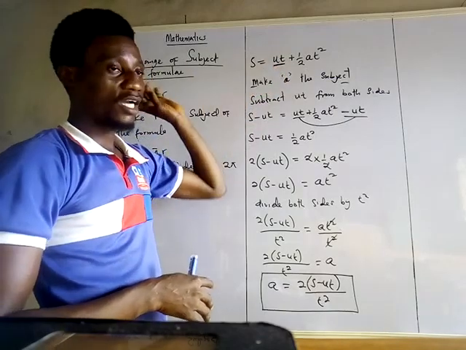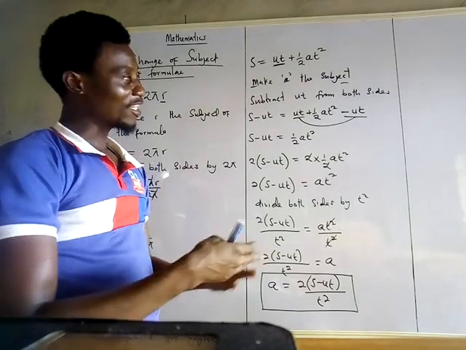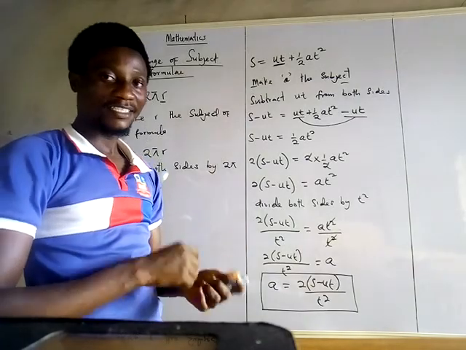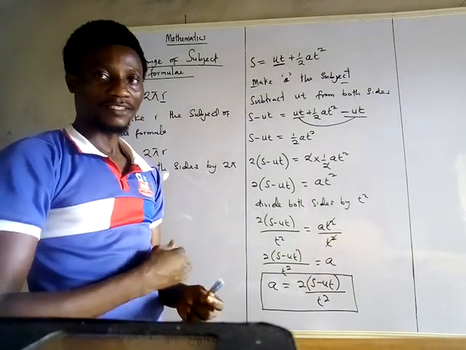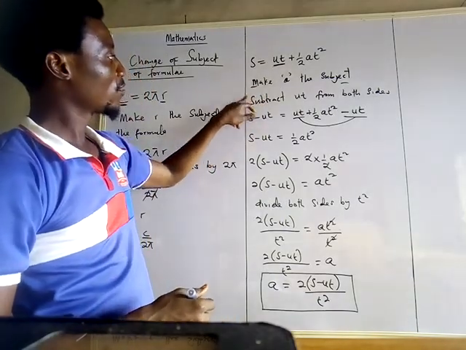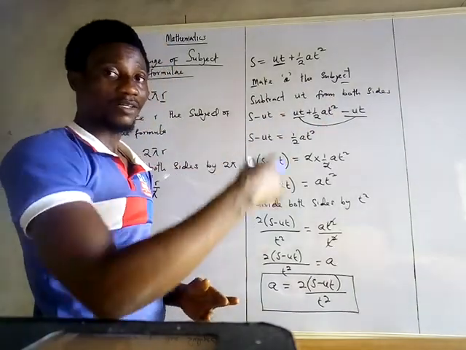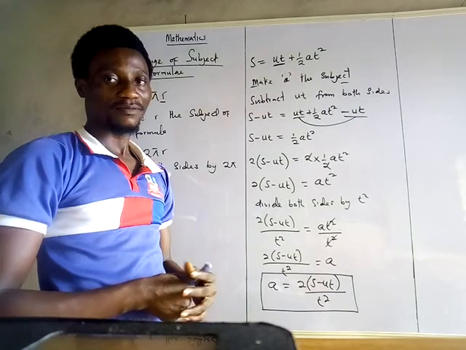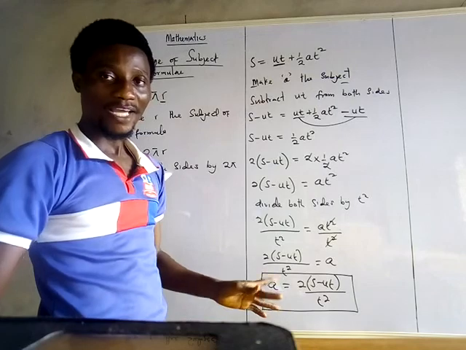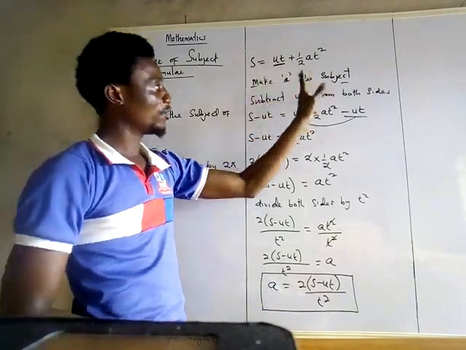How do we remove UT? How is UT associated with A? It is associated with A by addition. And how do we eliminate addition? I said it earlier, you subtract. That is the way you can remove addition. That is why we said subtract UT from both sides. Whatever is done to this side must be done to the other side. If you want to remove UT from this side, you must also remove it from the other side. Otherwise, your equation will not be balanced. That is why we said subtract UT from both sides.